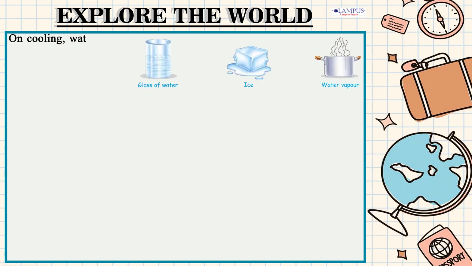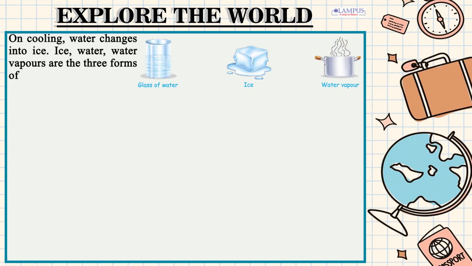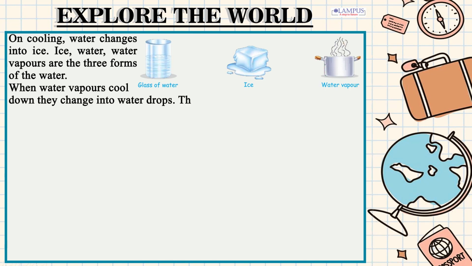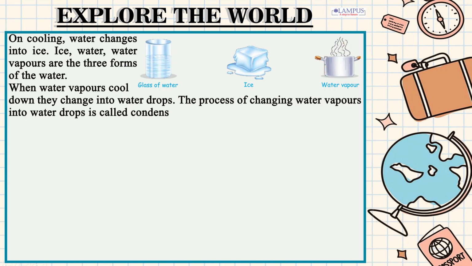On cooling, water changes into ice. Ice, water, water vapors are the three forms of the water. When water vapors cool down, they change into water drops. The process of changing water vapors into water drops is called condensation.